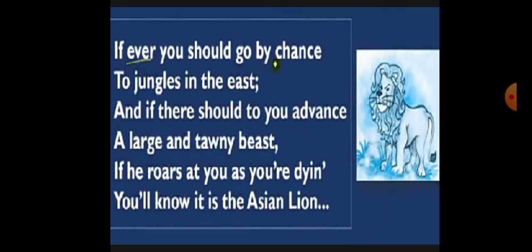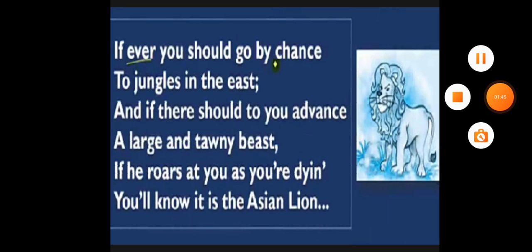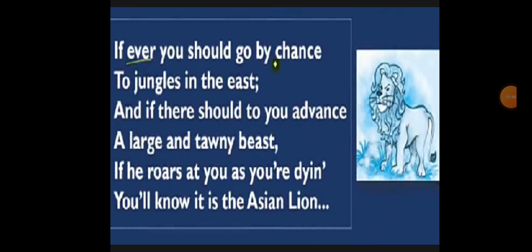So the poetess is saying that if you get a chance to roam around, or if you are moving by the jungles in the eastern side, and you see an animal advance towards you. If you are shocked by seeing that animal, and it is a large and tawny beast, tawny means yellowish black, like that background color. So beast means the type of an animal, that is lion.